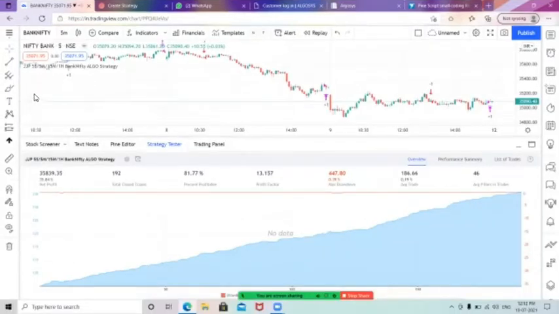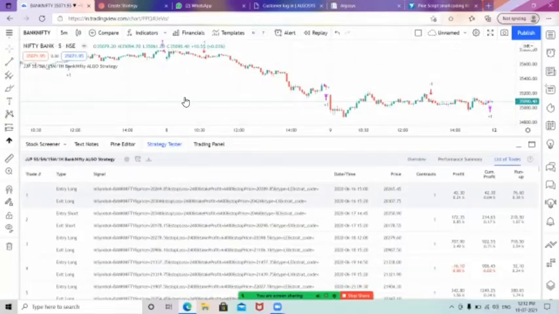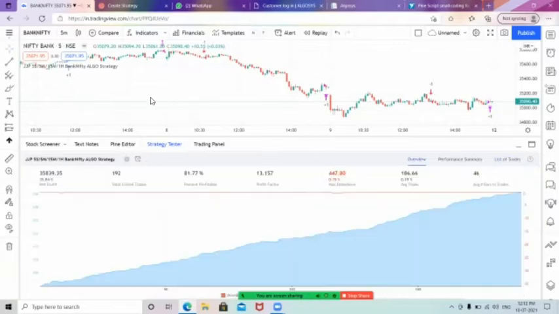Now this is the backtest result given by the TradingView platform for the past 250 trading days. If you go to the list of trades, you can see the trades started from 16th June 2020 till this date. So for 250 trading days, our indicator is providing this backtest.